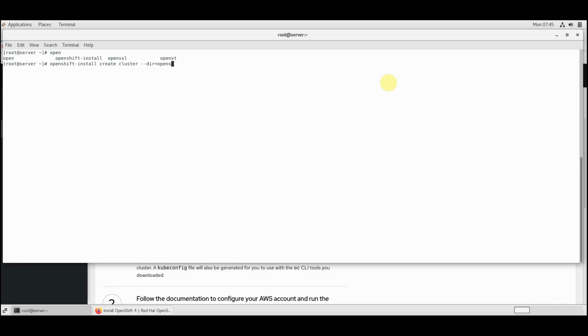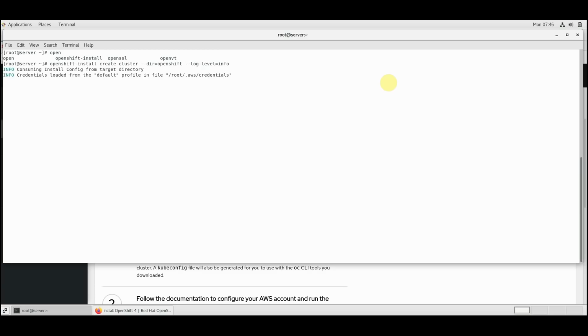That makes sense. So run openshift-install create cluster --dir openshift, log level debug or info. You can specify what log level you want. Once you press the enter key, it will start provisioning.